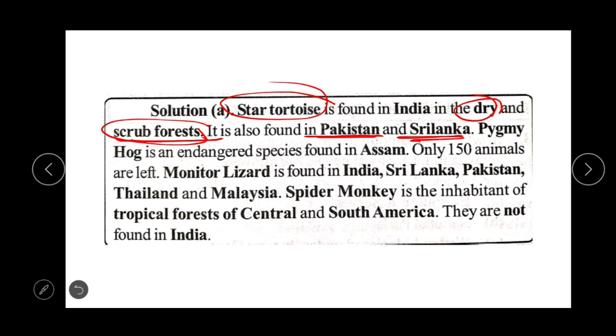Pygmy hawk is an endangered species found in Assam. It is a very important point. Only 150 animals are left now. That is, only about 150 pygmy hawks are there in the total world.